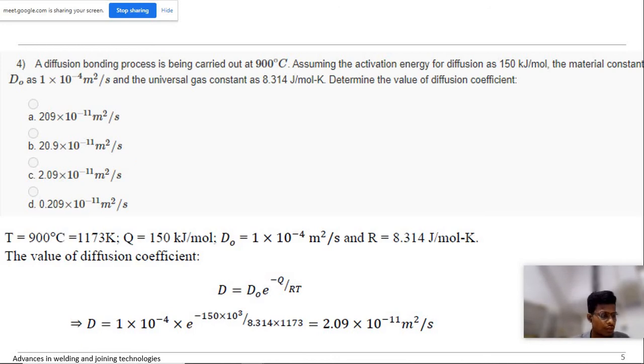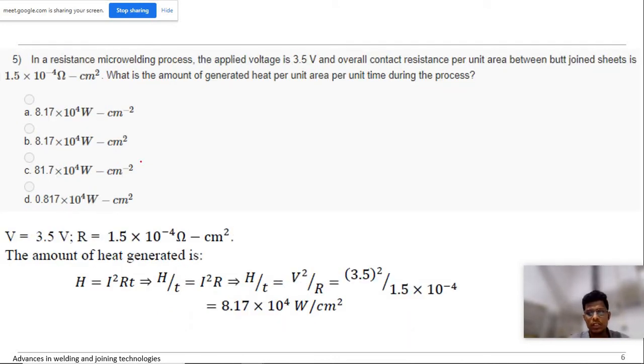Okay, I will proceed to the next question. In resistance micro welding, the applied voltage is 3.5 volts and the overall contact resistance per unit area is 1.5 into 10 power minus 1. What is the amount of heat generated? I think you guys are following. The question they have asked is, what is the amount of heat generated per unit area? So resistance is given in ohm.